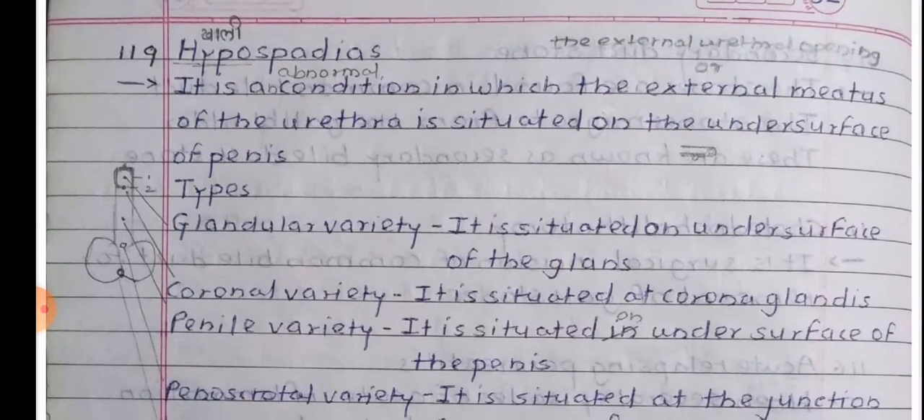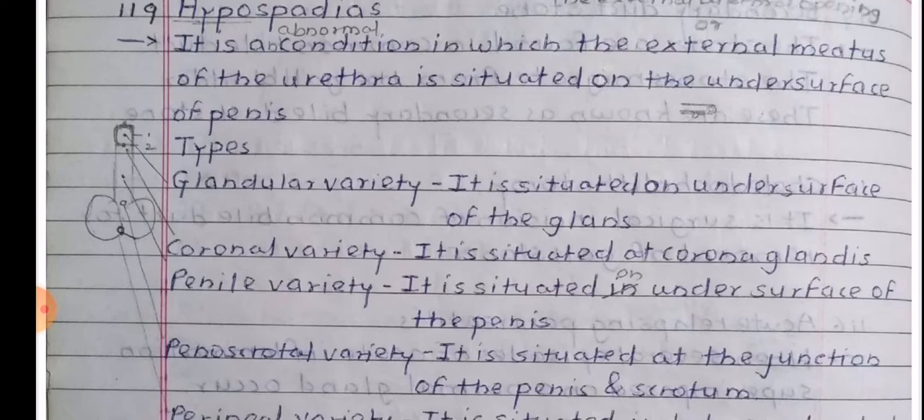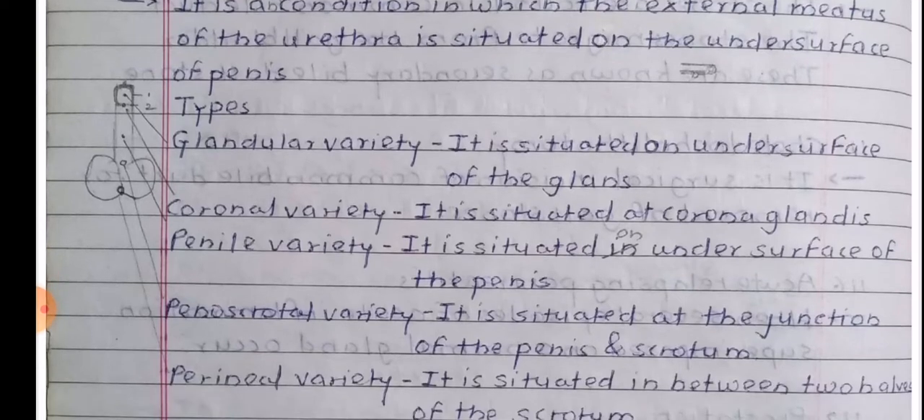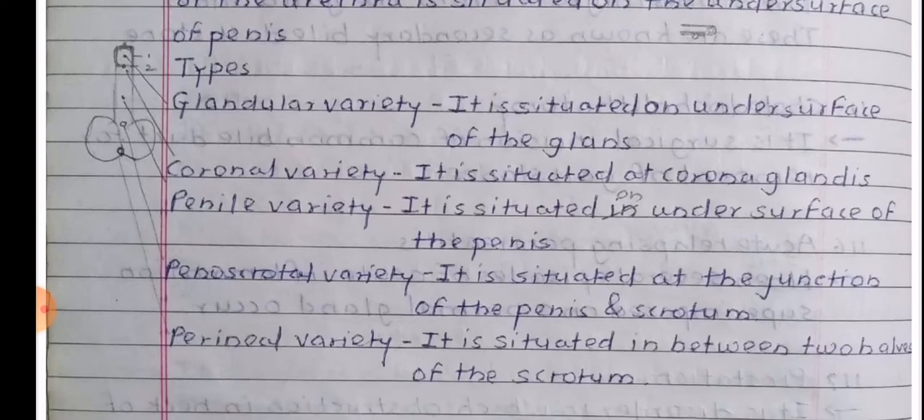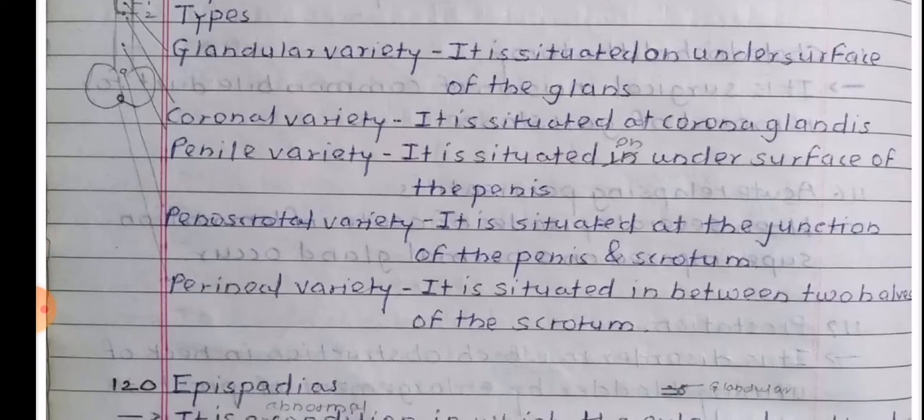Let us continue with the further definitions, which is hypospadias. It is a condition in which the external meatus of the urethra is situated on the undersurface of the penis. Types are generally glandular variety, situated on the undersurface of the glans. Coronal variety, situated at the coronal sulcus of the glans. Penile variety, situated on the undersurface of the penis. Penoscrotal variety, situated at the junction of the penis and scrotum. And perineal variety, situated between the two halves of the scrotum.